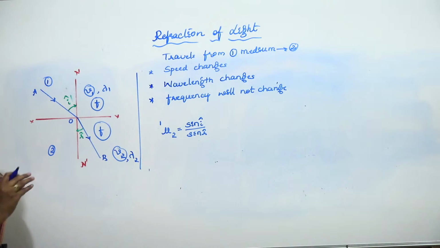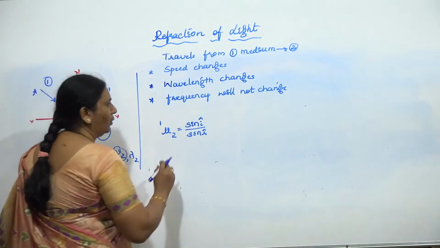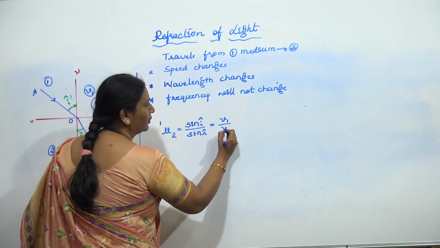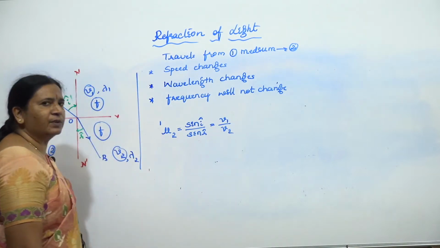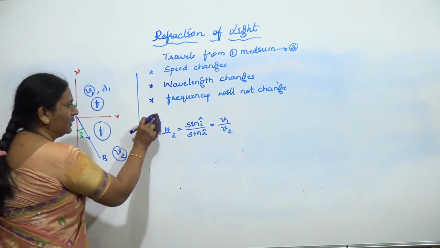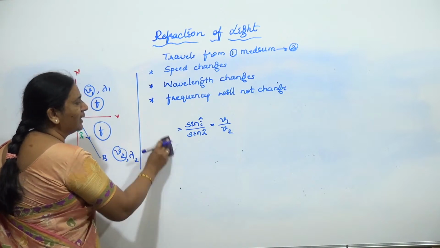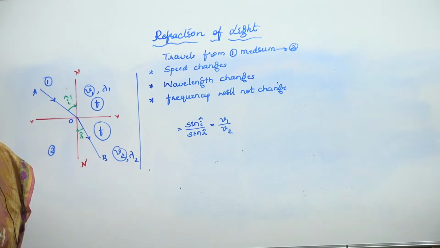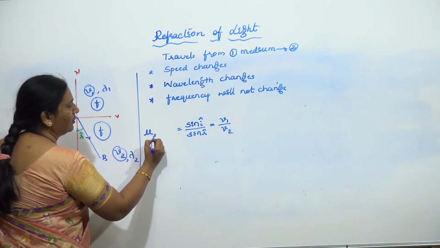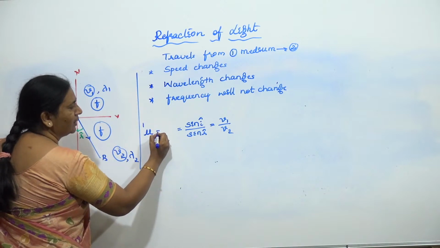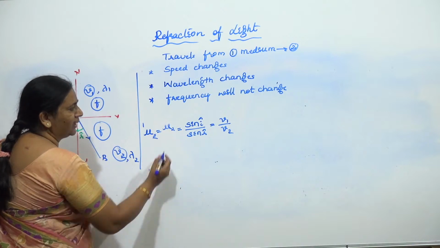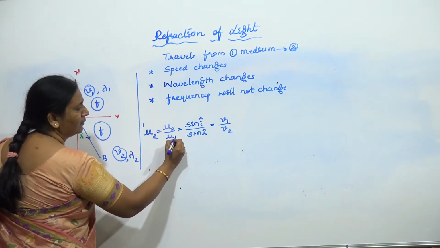This is Snell's law. We wrote v1 by v2, the speed of light in the first medium to the speed of light in the second medium. Just now we wrote the same refractive index of the second medium with respect to the first medium as the ratio of the absolute refractive index of the second medium to the first medium.